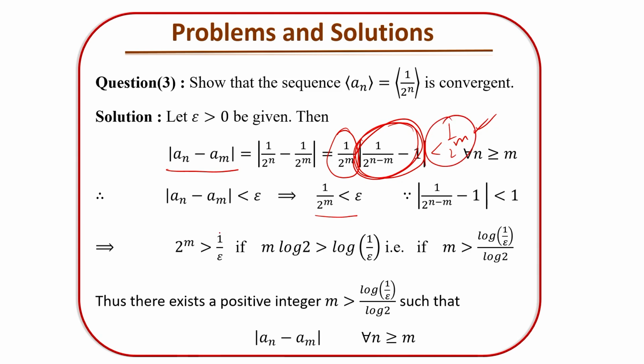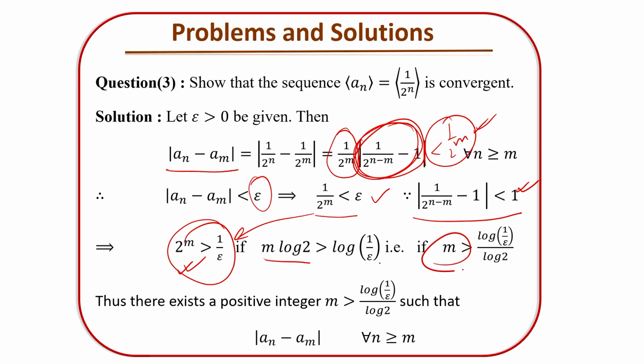Therefore, for it to be less than epsilon, we need 1 by 2 power m less than epsilon. This gives you 2 power m greater than 1 by epsilon, which happens if we take the log on both sides: m log 2 is greater than log of 1 by epsilon. So m is greater than log(1 by epsilon) divided by log 2.